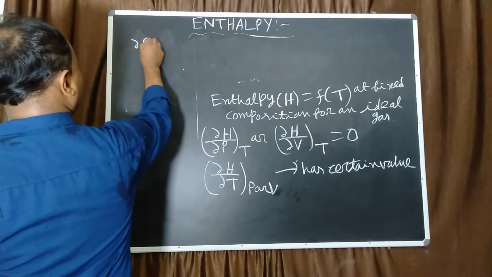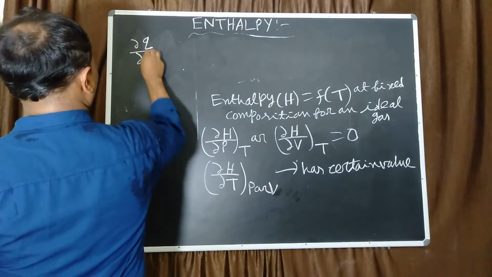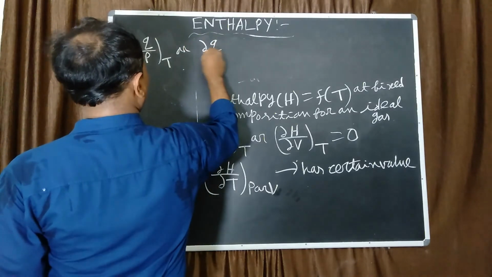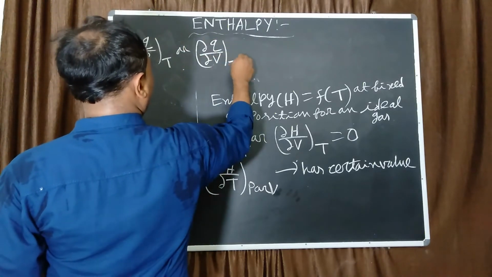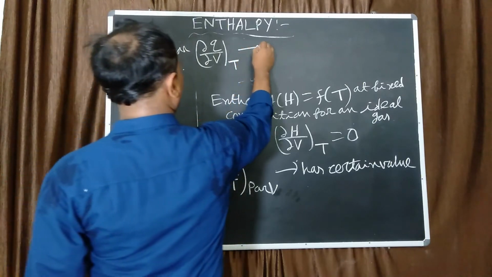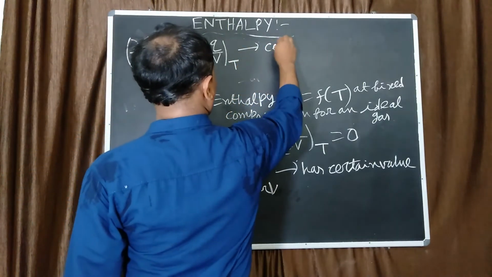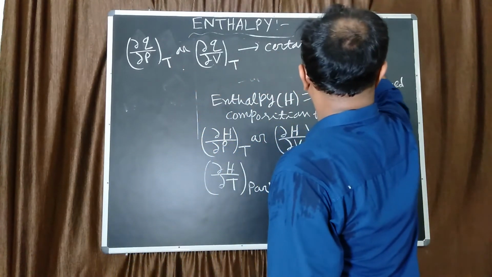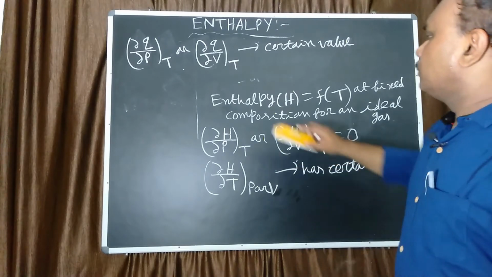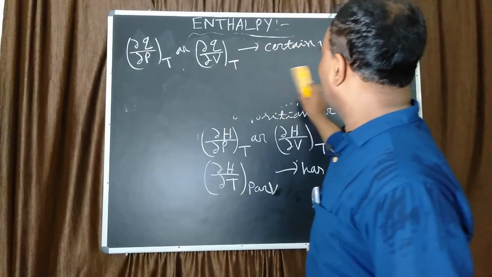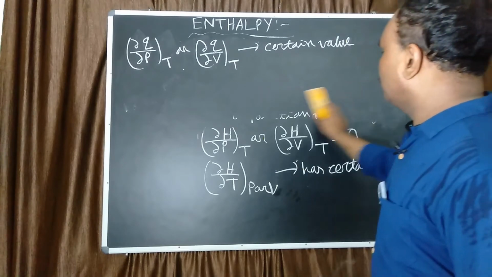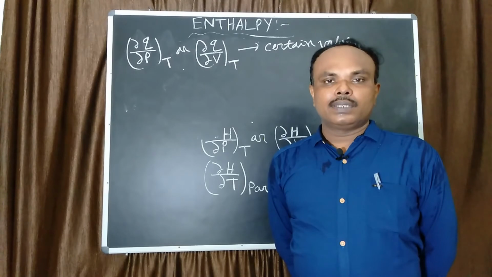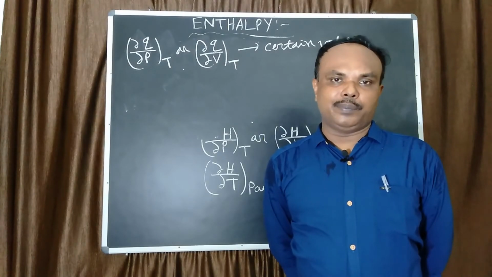That means del Q by del P at constant T, or del Q by del V at constant T, has a certain value. The extent of Q is determined from the value of enthalpy.